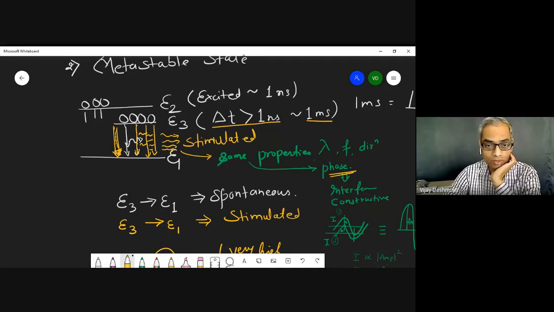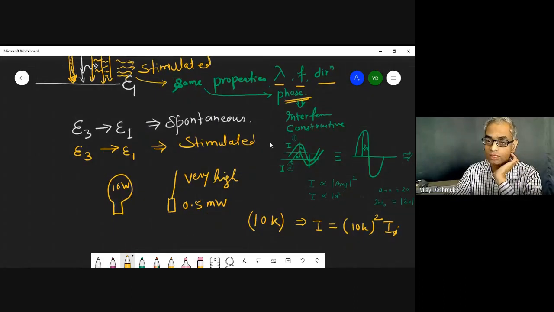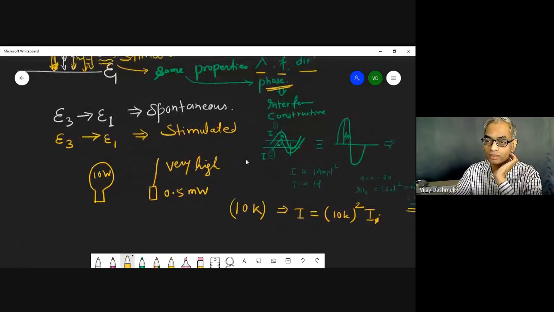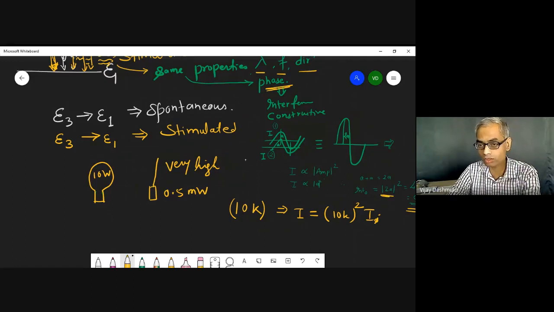All the photons what we have seen here have the same wavelength, same frequency, same direction, and same phase. And since they have same phase, they will interfere constructively, and therefore their intensity will increase by the square of the number. So if there are 2 photons, it will be 4 times the intensity of original. If there are 10 photons, it will be 100 times.